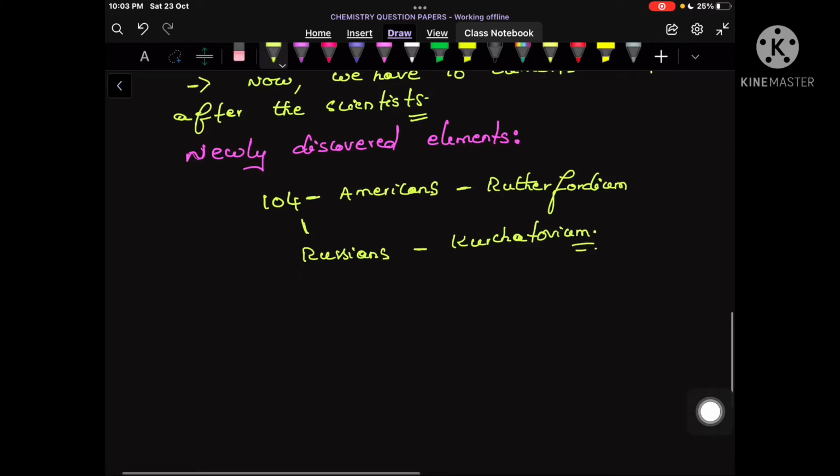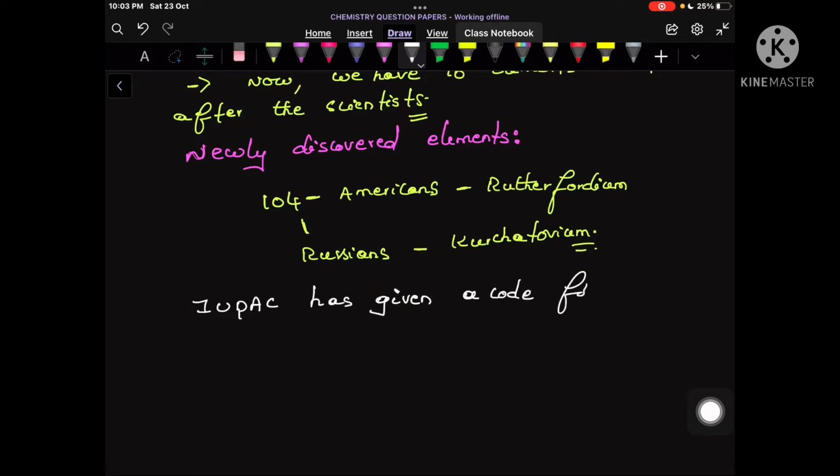Clear? So what we write here: IUPAC, let us write it in capital letters. IUPAC, International Union for Pure and Applied Chemistry, has given a code for naming the elements above atomic number 100. And those rules we are going to study now.